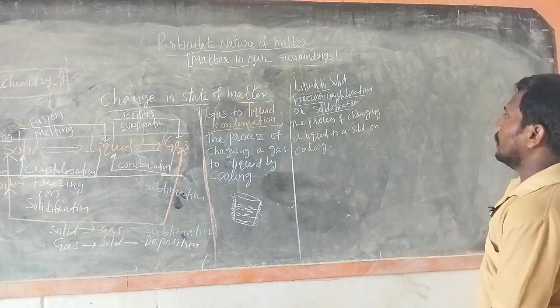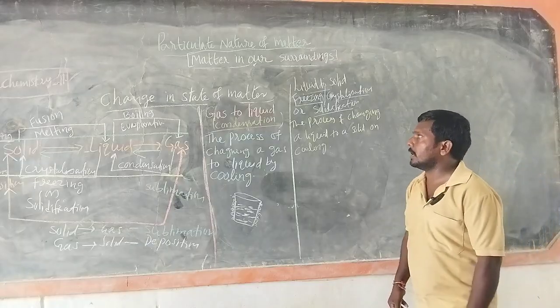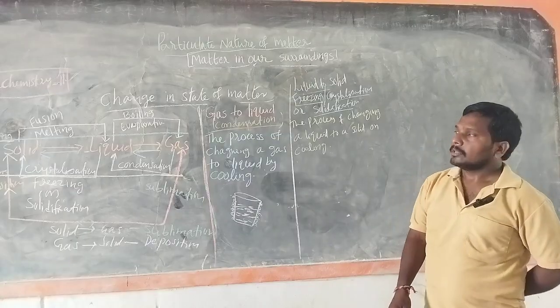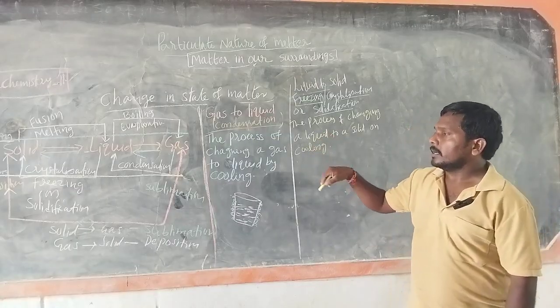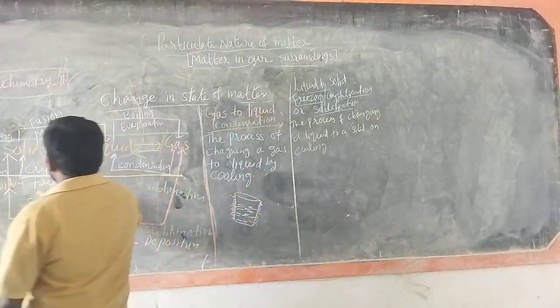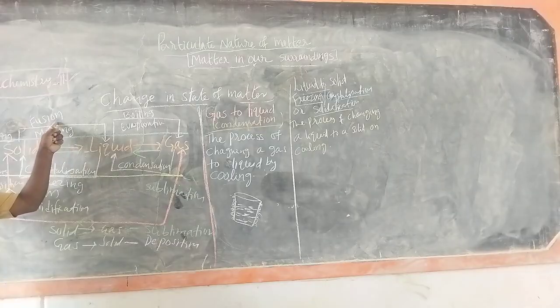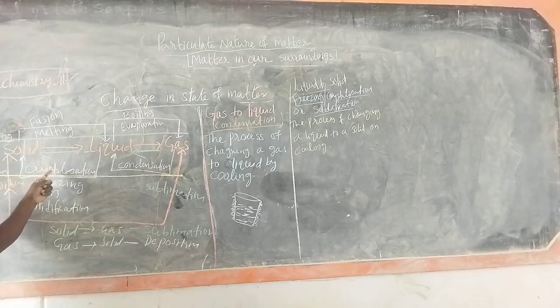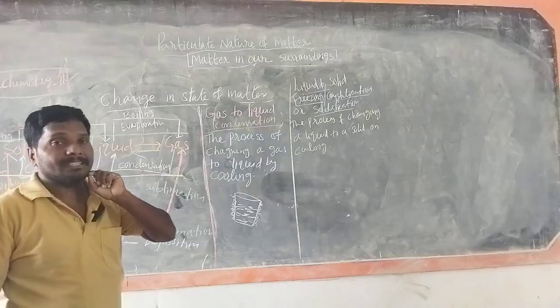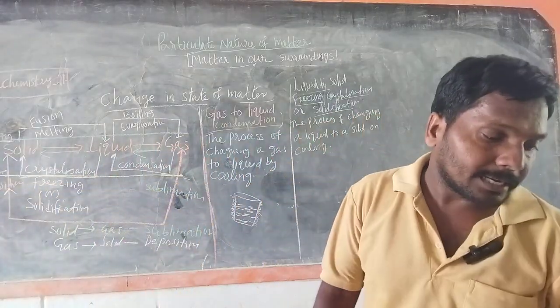Such a process or phenomenon is called freezing, crystallization or solidification. So freezing is the reverse process of melting. See, solid to liquid is melting or fusion, and liquid to solid is crystallization, freezing or solidification. So freezing is the reverse of fusion. Similarly, liquid to gas is boiling, and gas to liquid is condensation. So both are reverse processes.